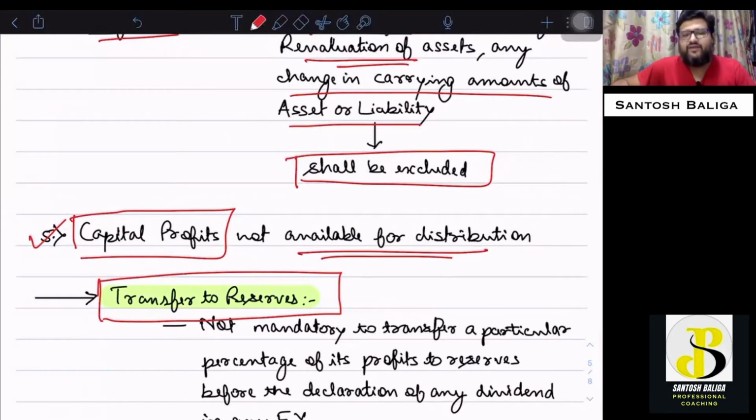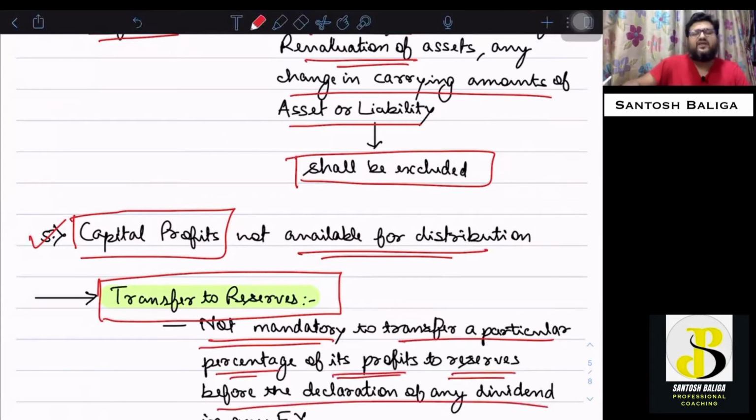May. That means it is not mandatory for the company to transfer a particular percentage of its profits to reserves before the declaration of dividend in any financial year. That means the company may transfer a particular percentage or may also transfer 0% into its reserves before declaration.